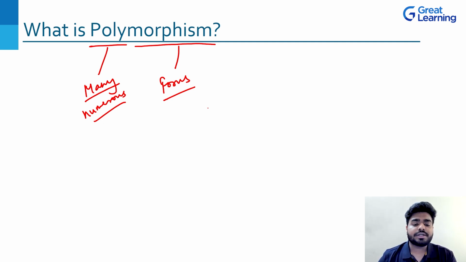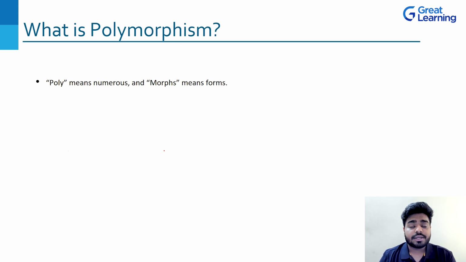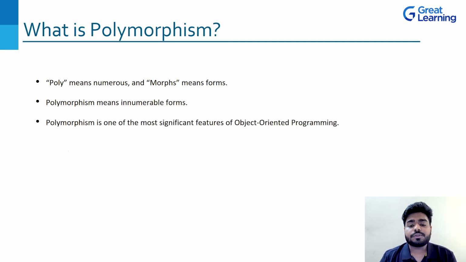Now let's see some pointers which I have written here to show you, basically to make you understand each point, what is it, right? Poly means numerous and morphs means forms. Polymorphism means innumerable forms, right? It can be in many forms. Polymorphism is one of the most significant features of object-oriented programming, right? And it is a process that performs a single action in different ways.